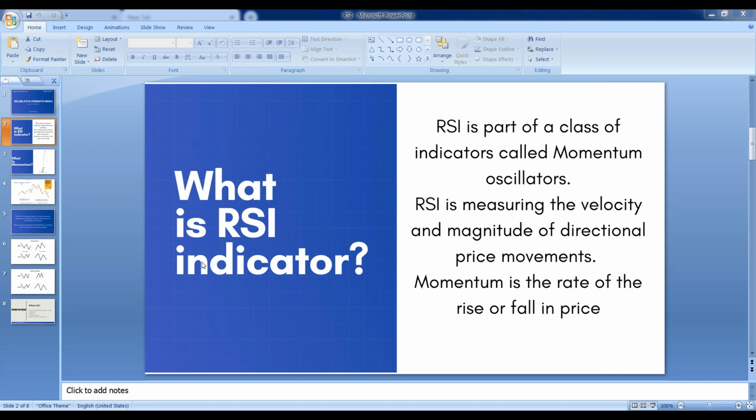Now what is the logic behind this 14? Please understand the logic first, then we will move forward to the further topics, momentum and oscillation and all.